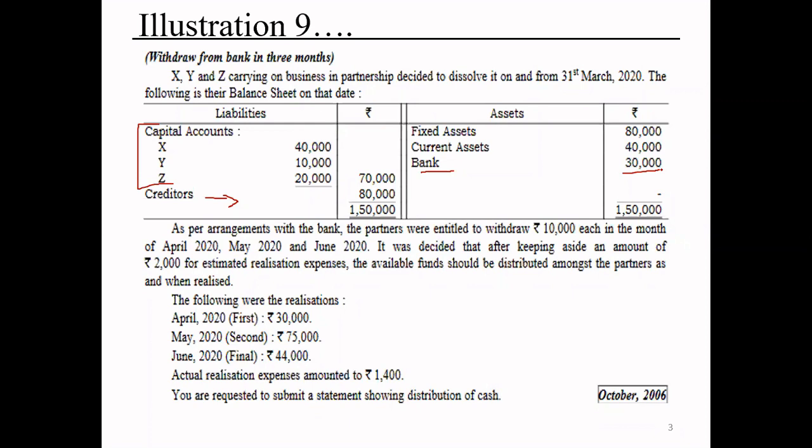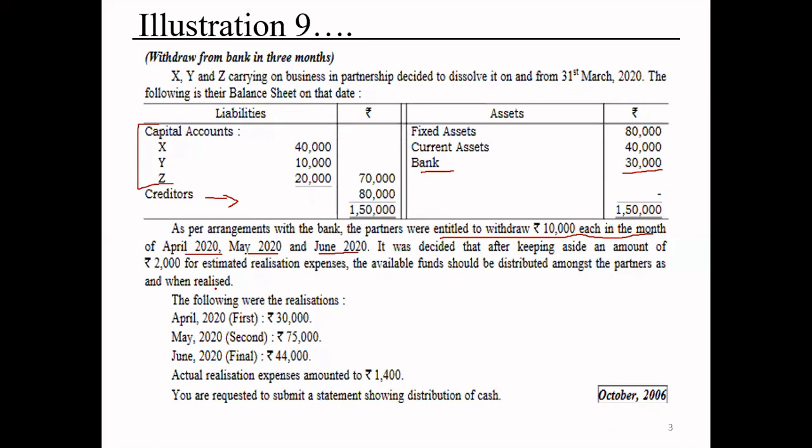Now let's see. As per the arrangement with the bank, partners were entitled to withdraw a sum of rupees 10,000 each in the months of April 2010, May 2010, and June 2010. It was decided that after keeping aside an amount of rupees 2,000 for estimated realization expenses, the available funds should be distributed amongst the partners as and when realized.